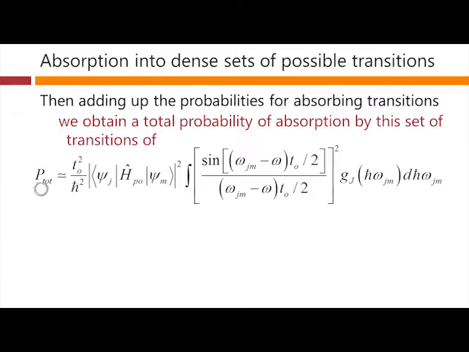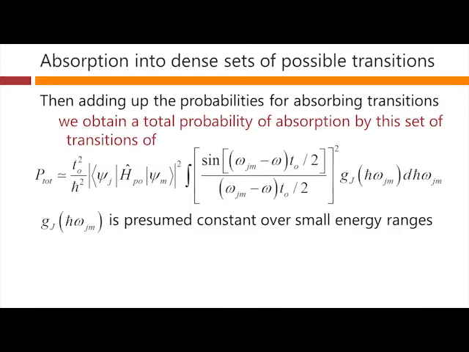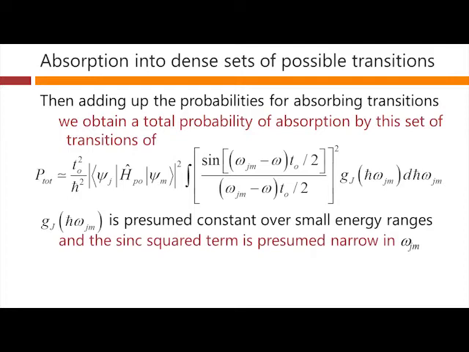So what we're doing here is adding up the probabilities for all the possible transitions that are near photon energy frequency omega, and we're using a density of transitions in here. Approximately speaking, we're presuming that this density is constant over small energy ranges. So again, this is a density of possible transitions in the system, a density in energy range. And presumably then, this sinc squared term that we have here is narrow in omega jm.